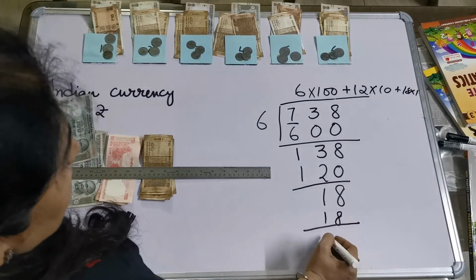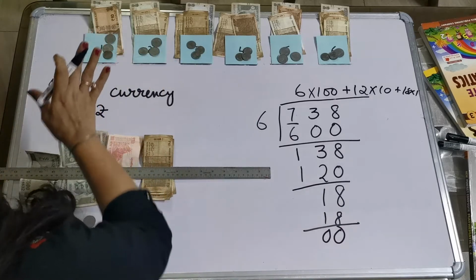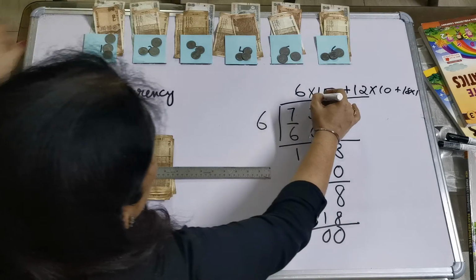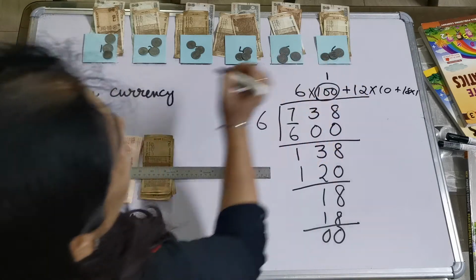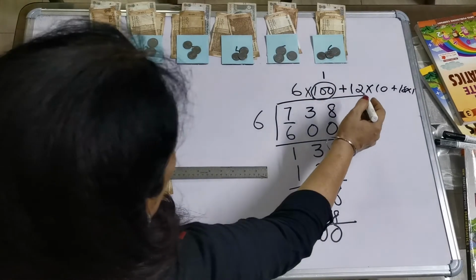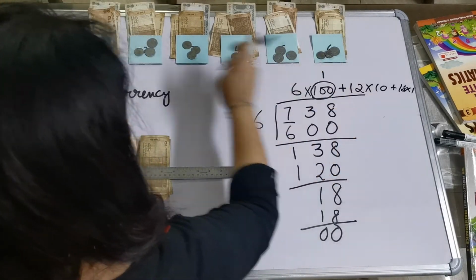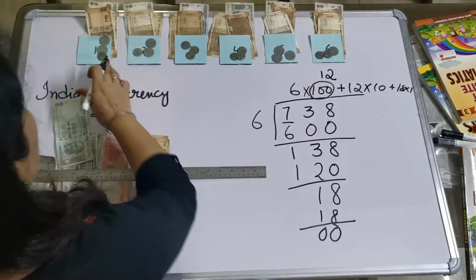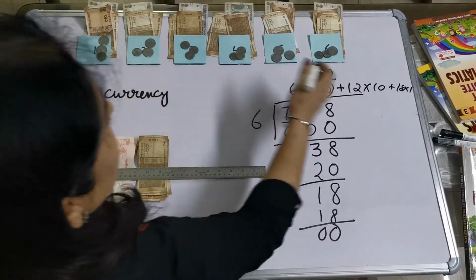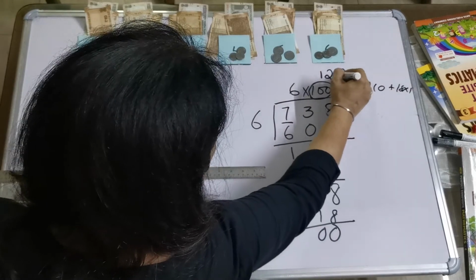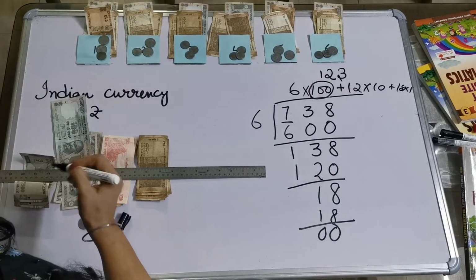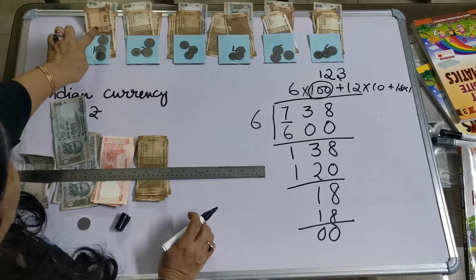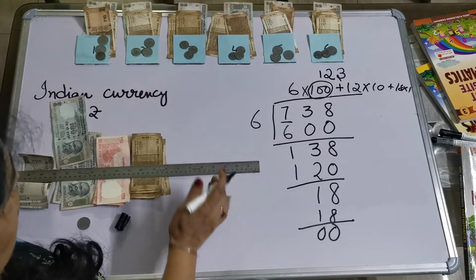Now I have to see how many rupees are there in one envelope. 100 rupees. And then how many here? 10 rupee notes, 2 here. And how many 1 rupee notes? 3. So the answer is 123. Alright. Now we can check it also by multiplication.